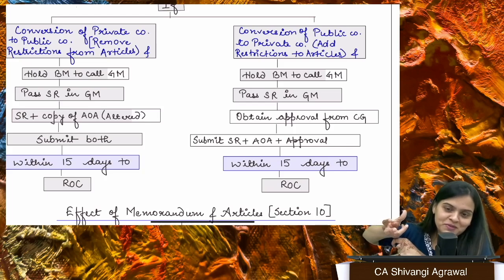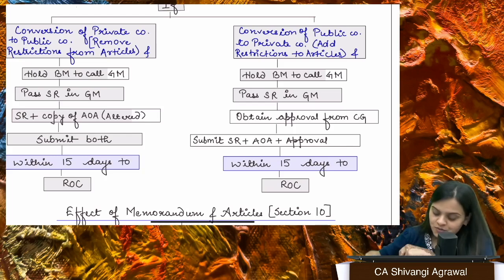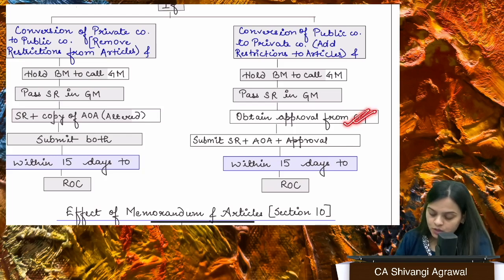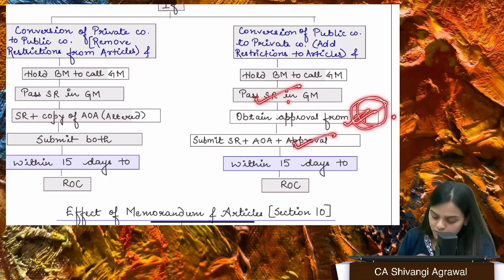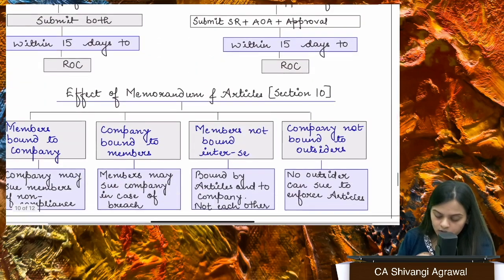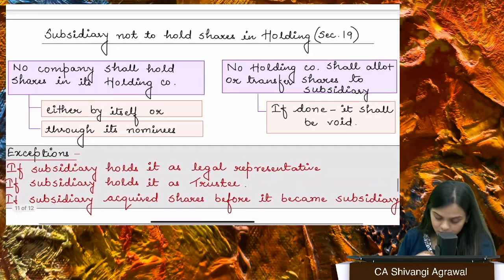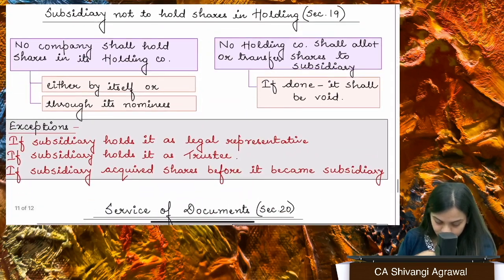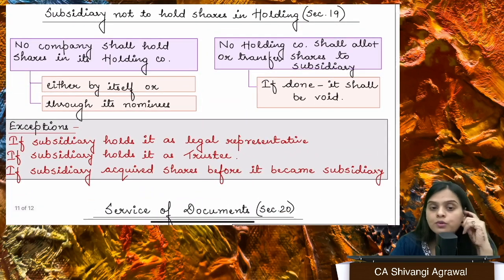So government will be like, wait, let me check. Right? So in this situation, you also need to obtain approval from CG. So SR needs to be passed. There will be approval from CG, and your altered articles of association, you will submit it all to ROC. This I've already told you. Right? You will submit it all to ROC.